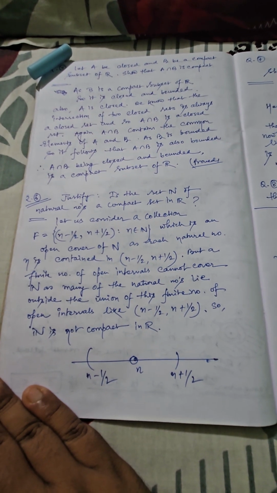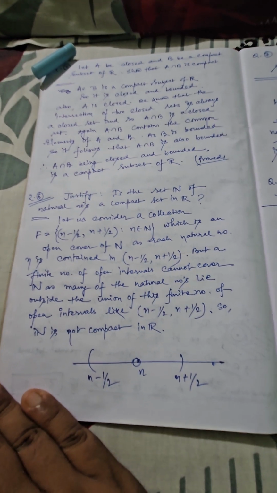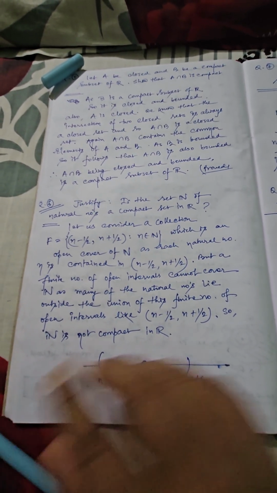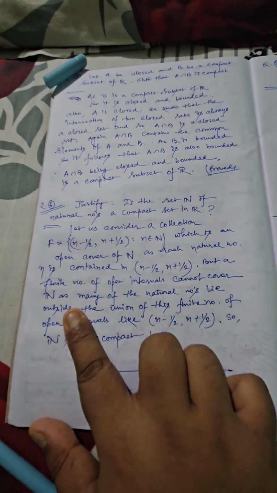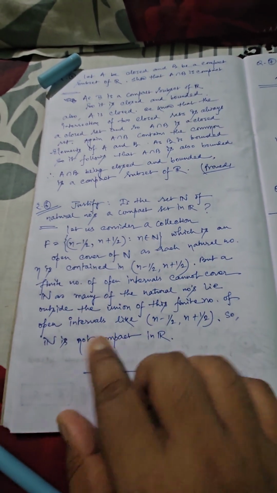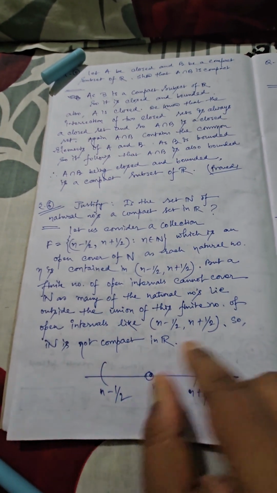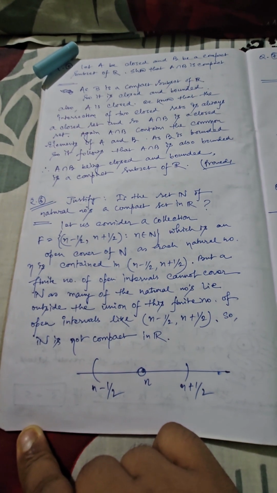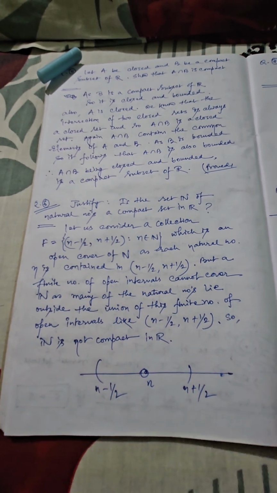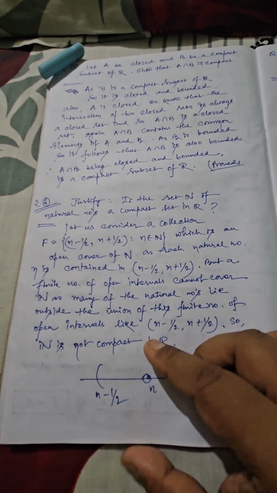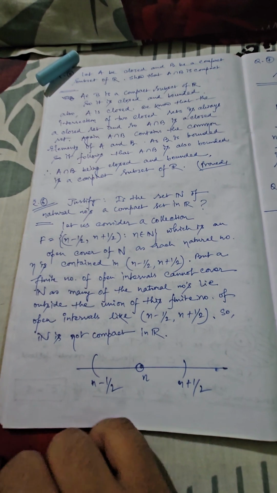Here it is impossible to construct a finite family of this type of intervals that can cover all possible natural numbers, because the set of natural numbers itself is infinite. A finite number of open intervals cannot cover the entire natural number system, because many of the natural numbers must lie outside the union of that finite number of open intervals. So you can create an open cover, however you fail to justify the existence of a finite subcover, and hence the set of natural numbers cannot be a compact set in R.